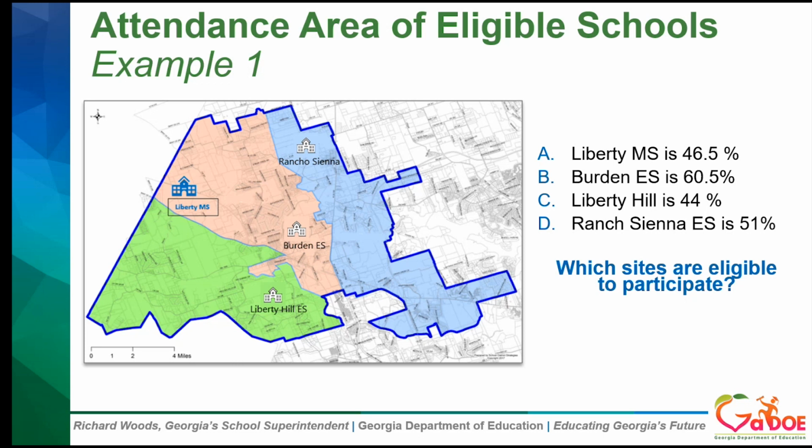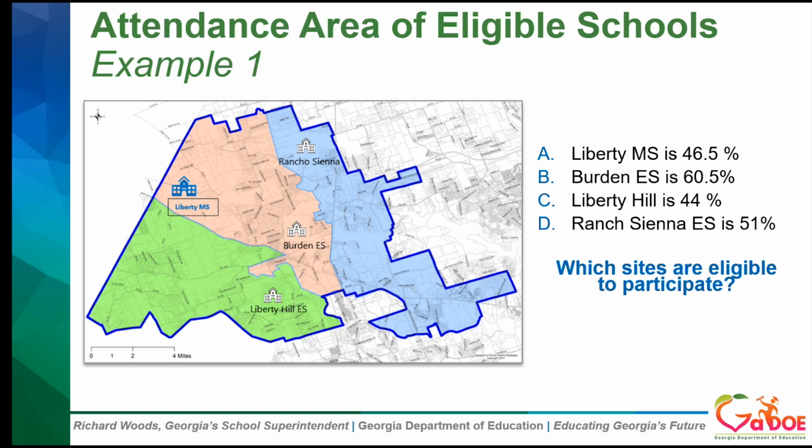Okay, great. I'm seeing a lot of answers in there, and some of you have the full picture. A lot of you said Burden Elementary School and Rancho Siena, which are both over 50% on their own, and you are correct with those.